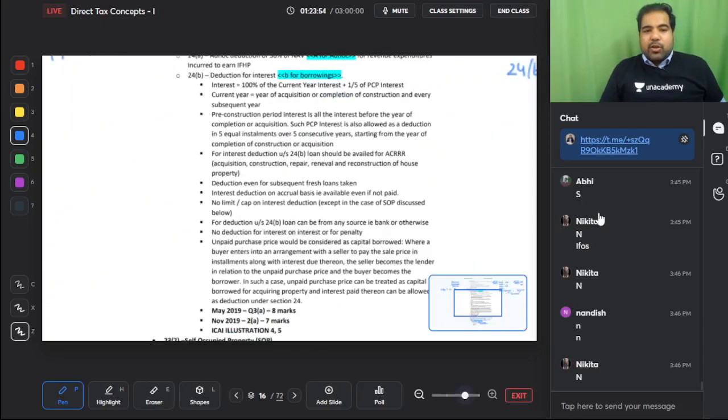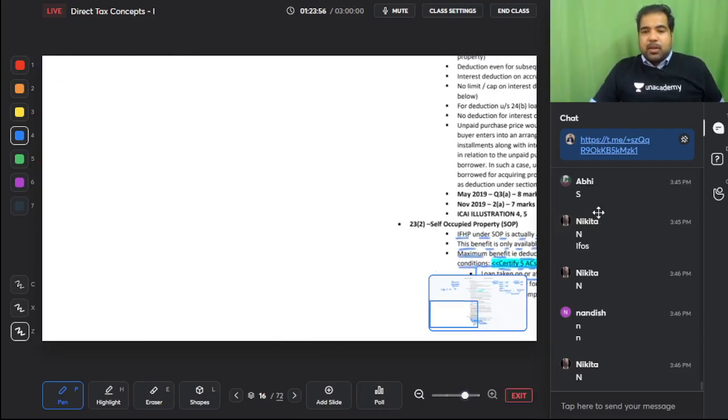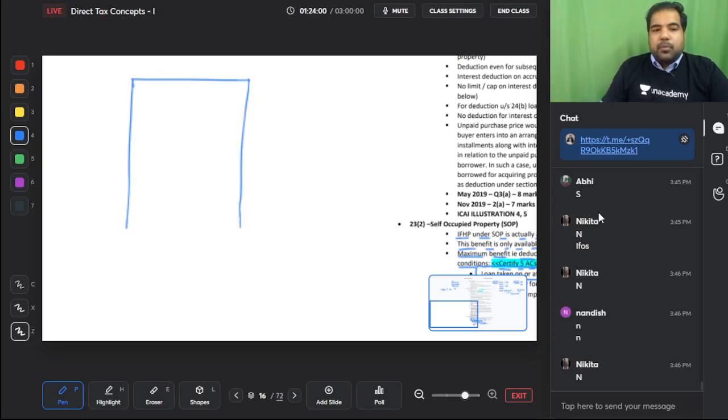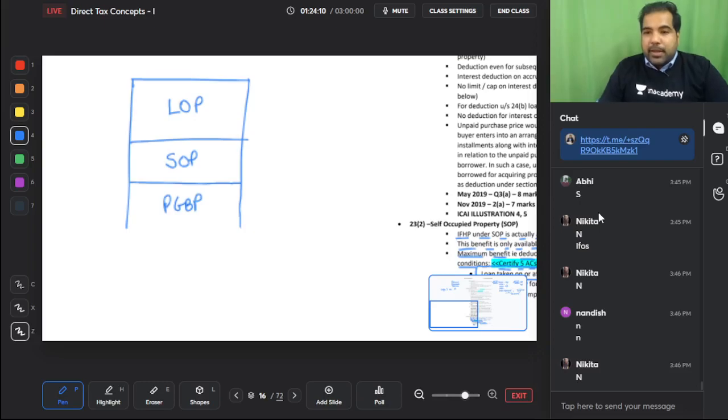I have just a question for you. Please tell me the answer of this question. Guys, this is a building. The ground floor is used by me for PGBP. The first floor is used by me for my residence and the second floor is let out as LOP. Please tell me here, in SOP, what will be the values? And all of this is 1/3, 1/3, 1/3. What will be SOP value, guys? Everything will be nil.